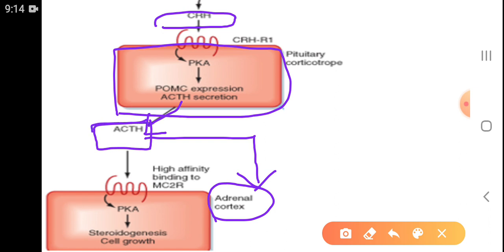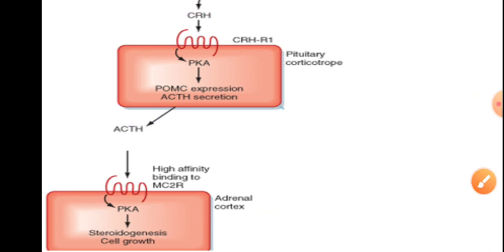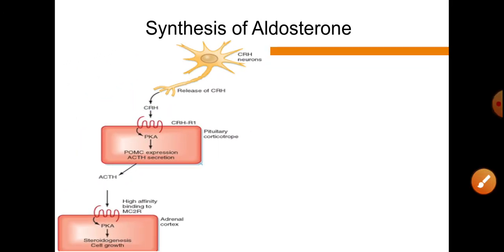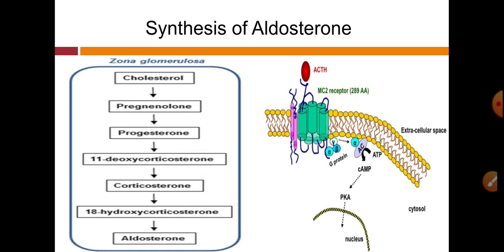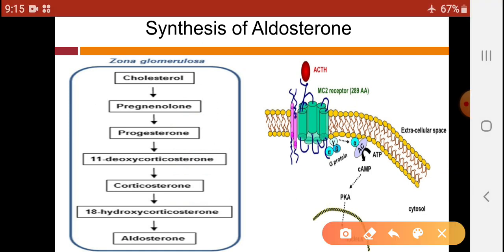And as this hormone ACTH is again protein in nature, it binds with membrane receptors, again forms a second messenger, and this second messenger helps to activate the protein kinase A enzyme system, and this enzyme system is responsible for carrying out various biochemical reactions in the cell. So this is about stimulation of aldosterone synthesis, but the actual synthesis takes place as follows.